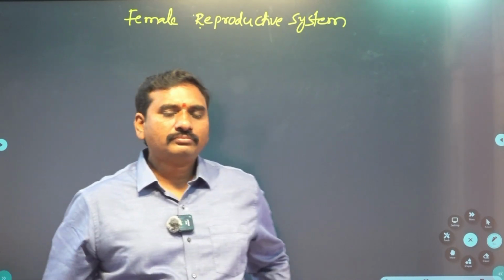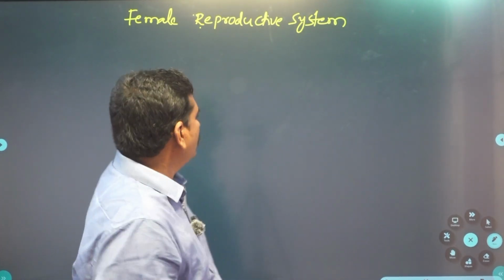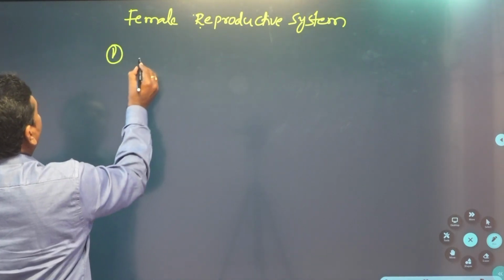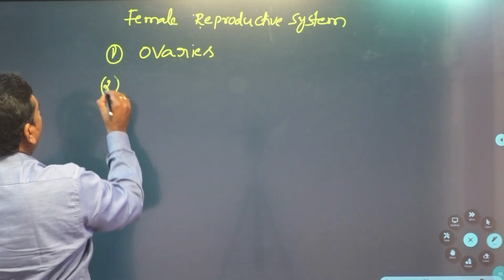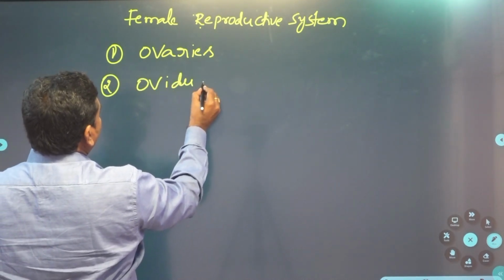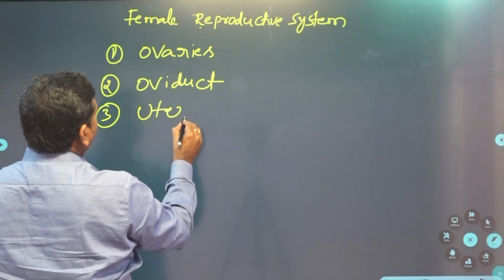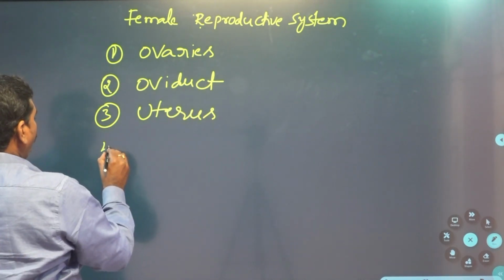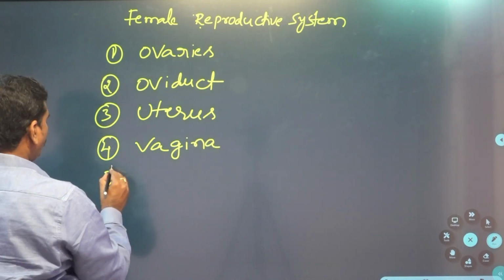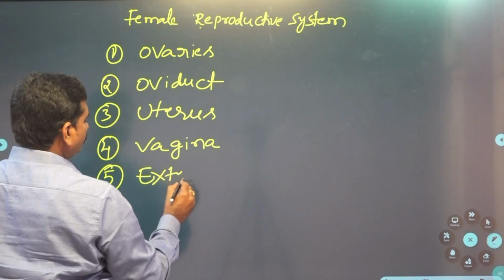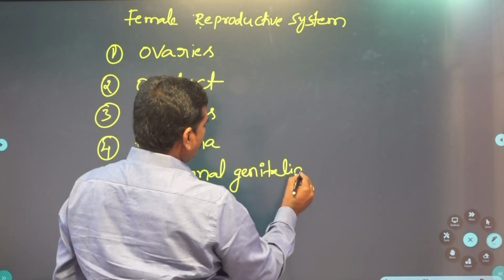Female reproductive system of human being. The female reproductive system of human beings mainly consists of ovaries, oviduct, uterus, vagina, external genitalia.